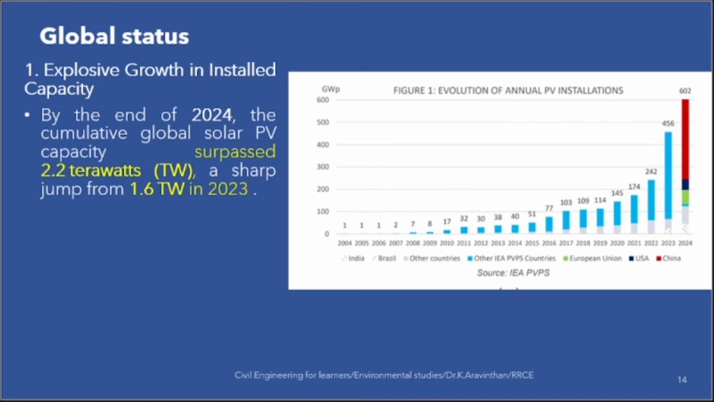Now, this is the global scenario. Till now, how much solar power we have generated, you can see, is 2.2 terawatts. Till 2023, we reached 1.6 terawatts and we surpassed to 2.2 terawatts in 2024. Country-wise, which country generated the most solar power? China, they have generated. After that, who's the second one?